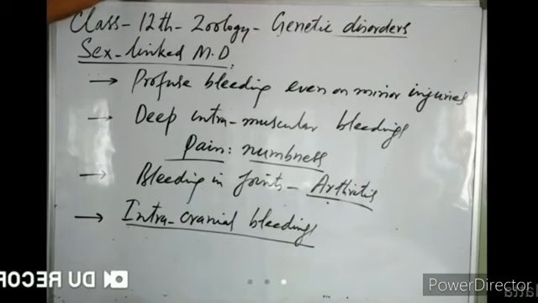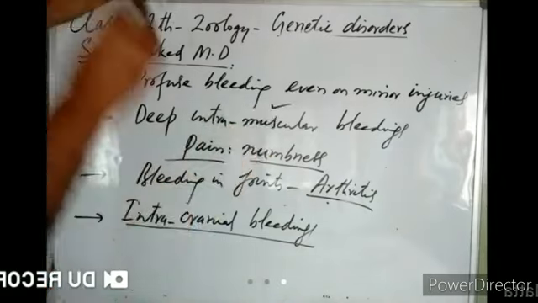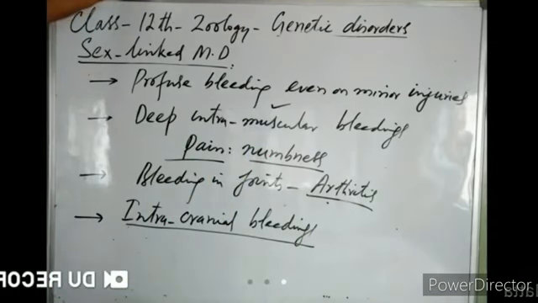So these hemophilic patients suffer a lot of blood loss even on minor injuries. They suffer bleedings within their muscles that cause pain and numbness. They may suffer bleeding in the joints, which makes their joints inflamed and stiff.